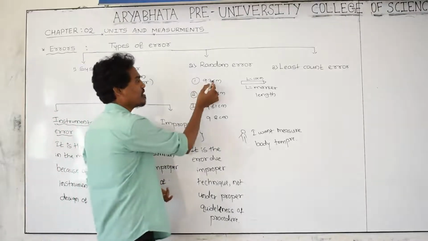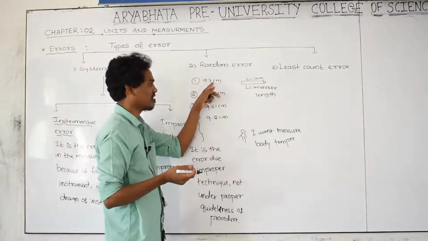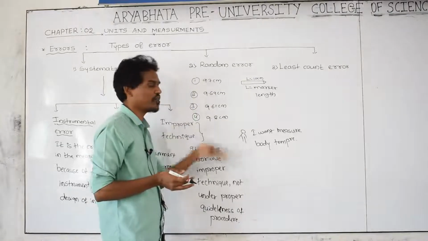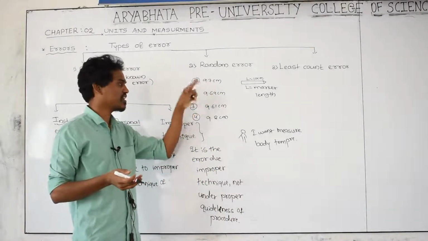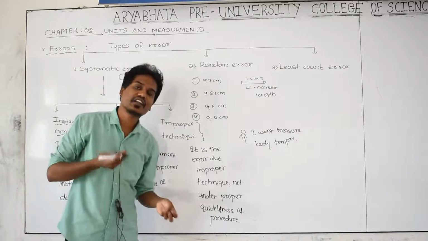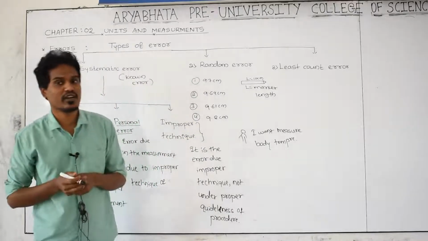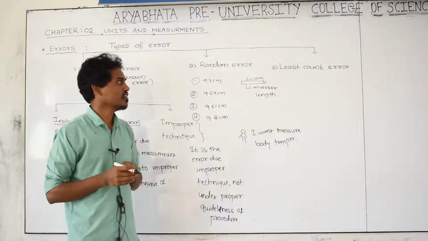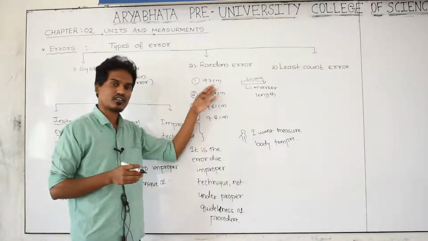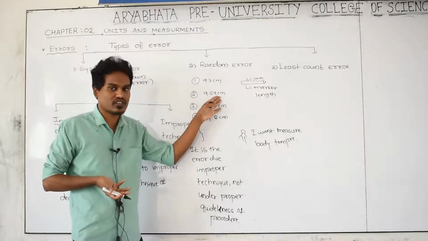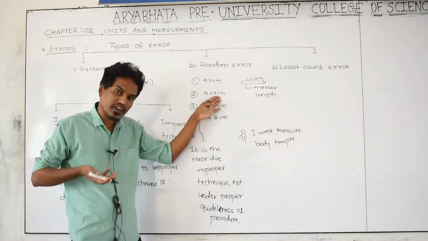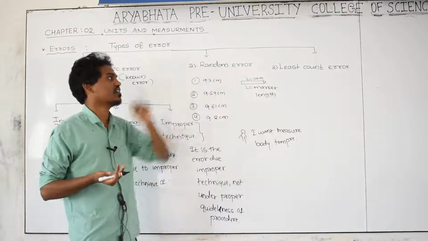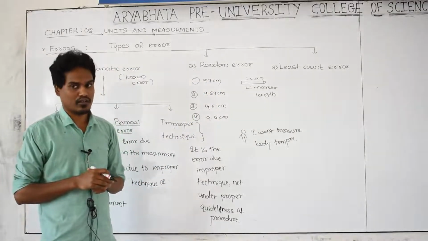First time he sees 9.7, yes, an error is there. Second time again, yes, error is there, again error is there, again error is there. Each and every reading, first reading, second reading, third reading, fourth reading, at each and every reading of the measured value by the instrument, all the values again and again have errors. These errors we are creating again and again, for each and every reading, are called random error.